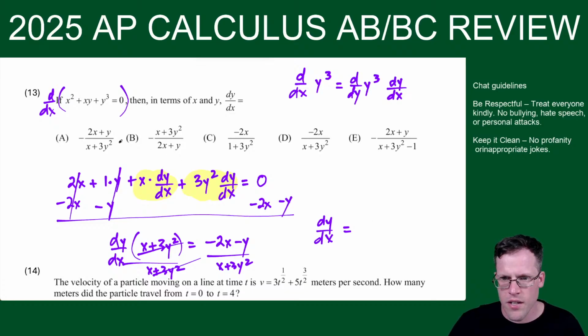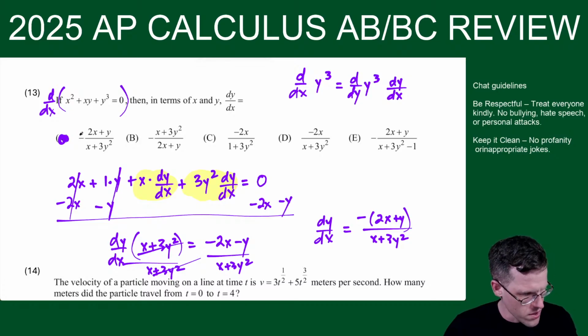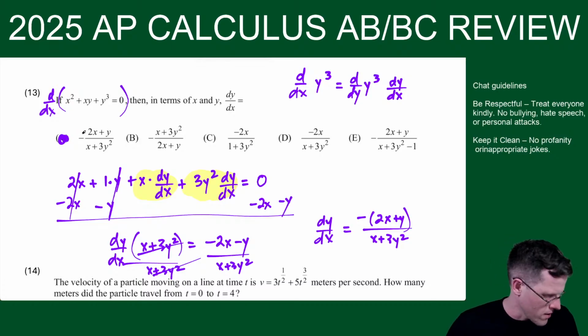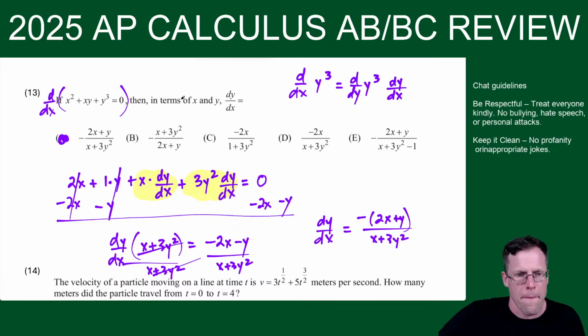equals, and we get here, and then I notice, oh no, none of my answers match. And that's because we could take the negative out on top and write 2x plus y over x plus 3y squared. And this negative could stay in the numerator, or we could write it in front like they do in choice A. So for 13, we should be getting choice A. And it is. Cool. All right.